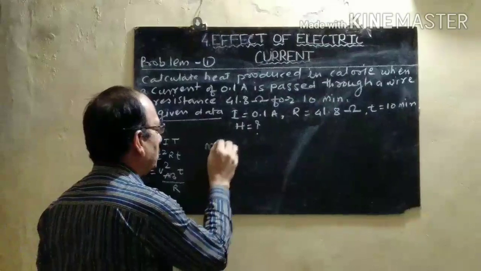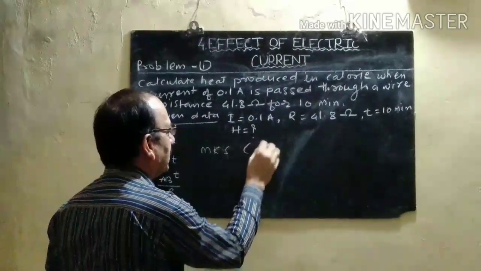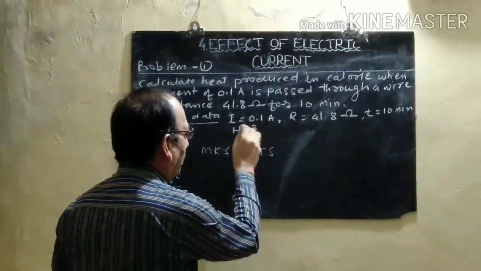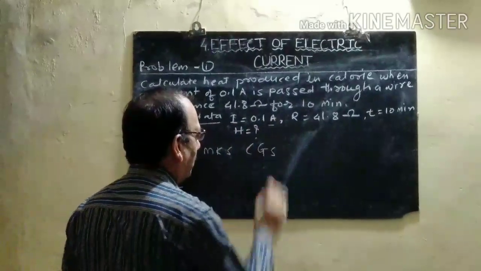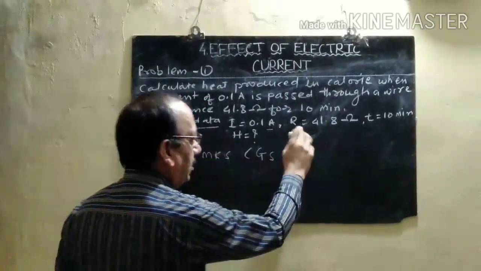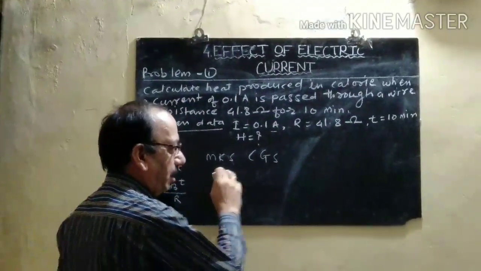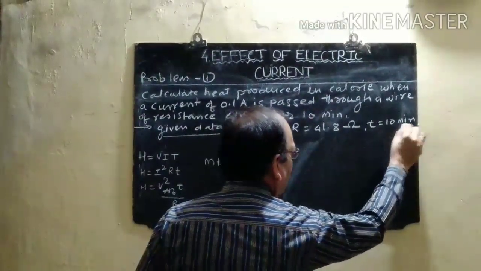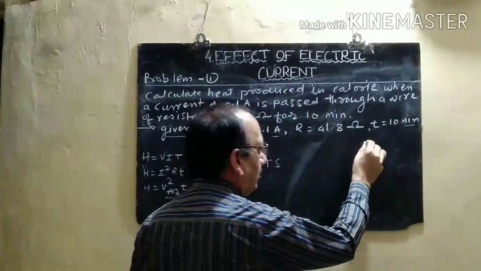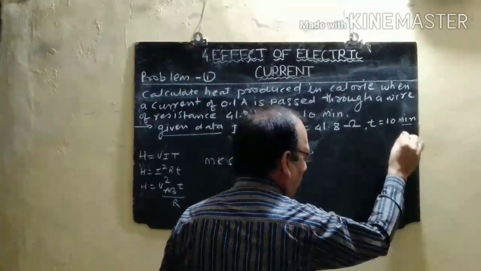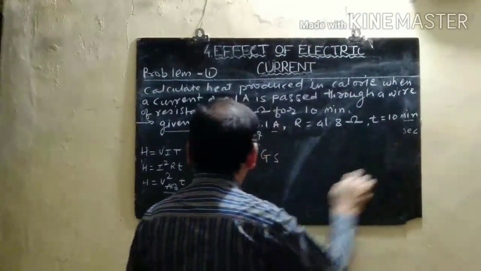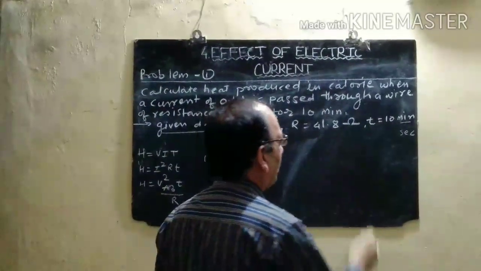We always use two types of system, MKS and CGS. Here, the current is measured in ampere, that is MKS system. The ohm is MKS system, but time is in minutes. So you should convert this time into seconds, because second is the MKS unit of time.